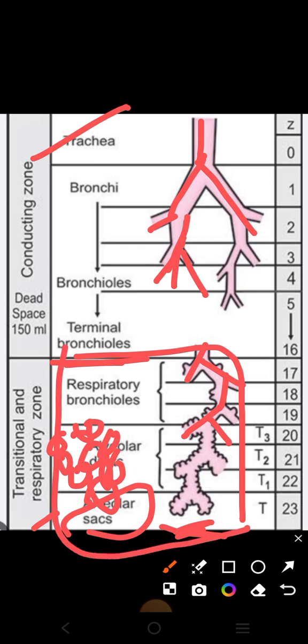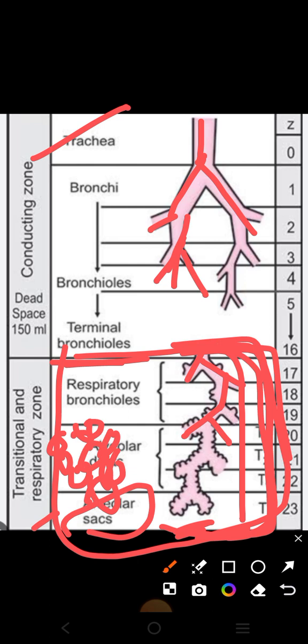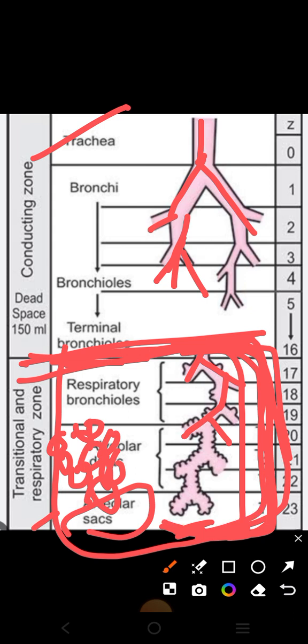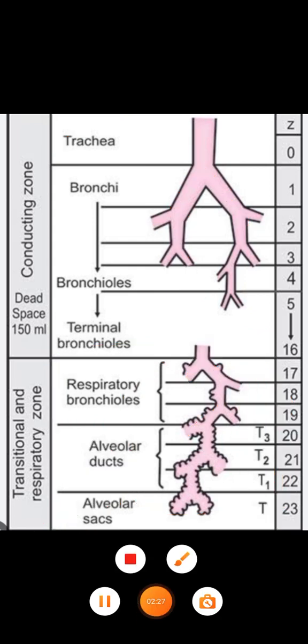One more thing is that this whole structure is also called the acinus. The acinus is mainly the structure that is present distal to the terminal bronchioles. Terminal bronchioles was up to this, and distal to the terminal bronchioles comes the acinus. This whole structure is your acinus, and 3 to 5 acini together meet to form one lobule. I hope this is clear.